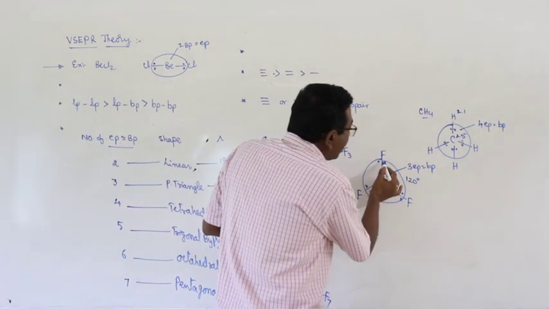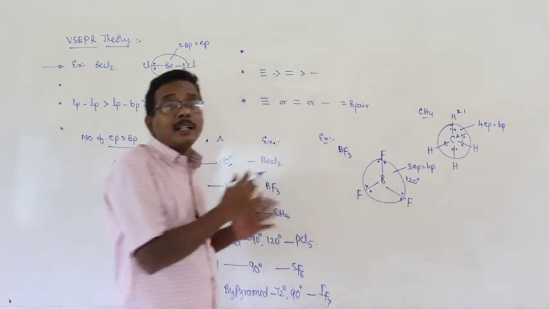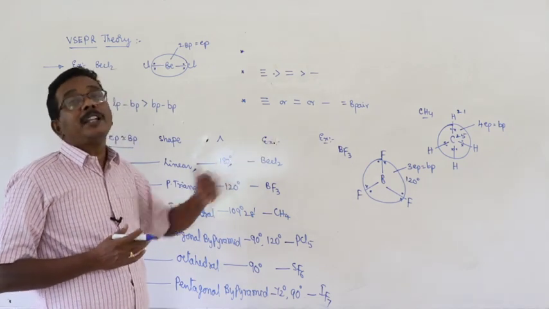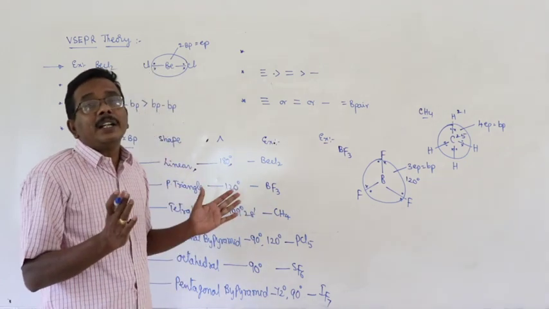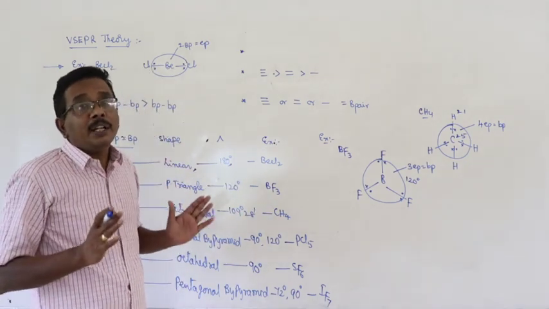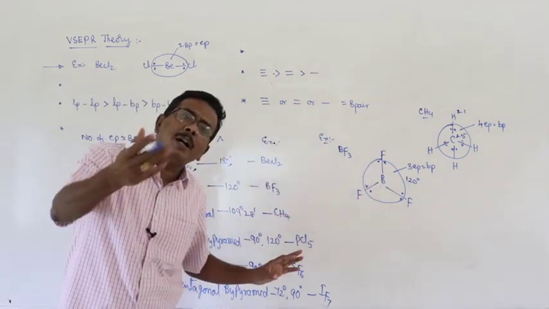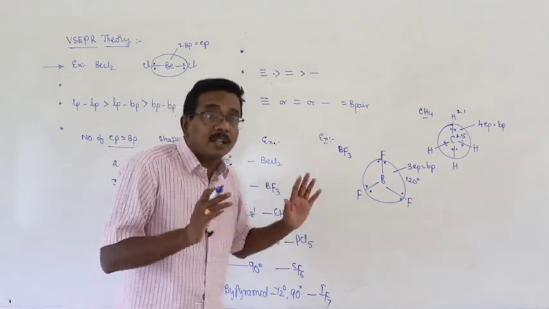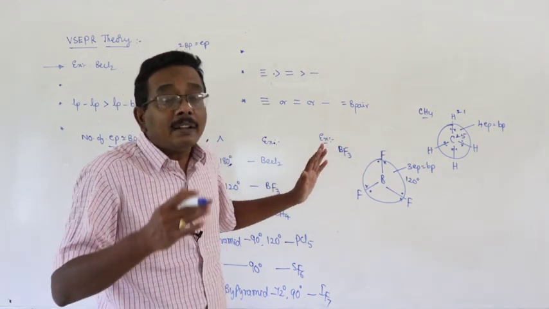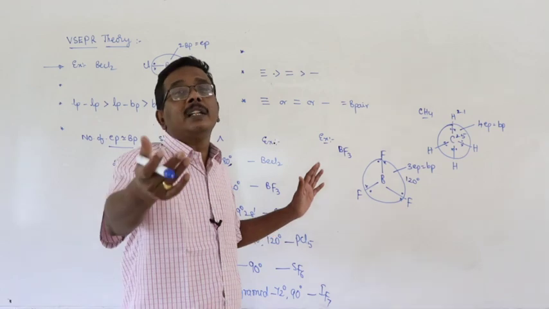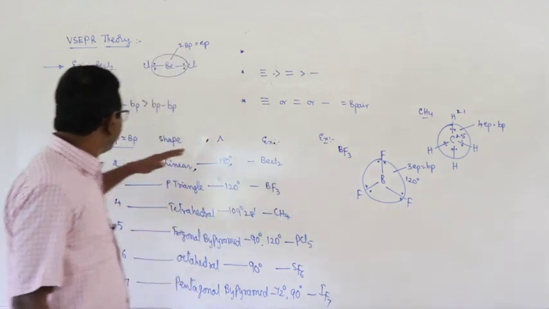Here in the valence shell of central atom, the repulsions occur between the electron pairs. Why? They are assumed as point charges, like charges. So when they come closer with each other, automatically they repel with each other. So in a molecule, the electron pairs, that may be bond pairs or lone pairs, are arranged in such a way that the repulsion is minimum. When the repulsion is minimum, automatically that enhances the stability of molecule.